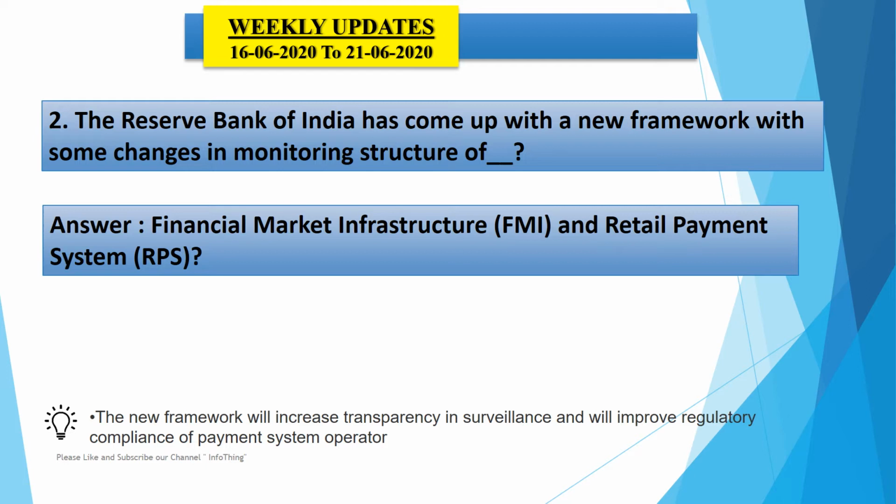The new framework will increase transparency in surveillance, and it will improve regulatory compliance of payment system operators. It will also increase customers' awareness and enhance their trust in the banking system as well. So the answer is FMI, Financial Market Infrastructure and Retail Payment Systems, RPS.